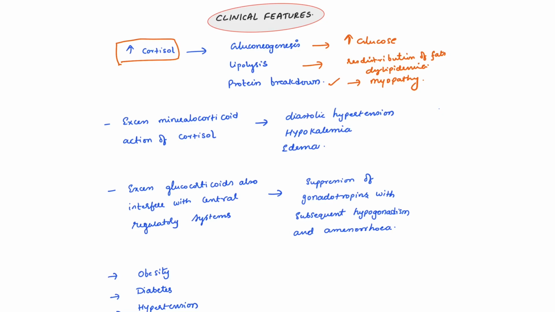So excess mineralocorticoid action of the cortisol leads to diastolic hypertension. Remember, it is a diastolic hypertension which is much more pathogenic in this Cushing syndrome, and it is associated with hypokalemia because of more mineralocorticoid action. That means more aldosterone, more hypokalemia, right? And also edema because of sodium and water retention. It causes edema of the patient.